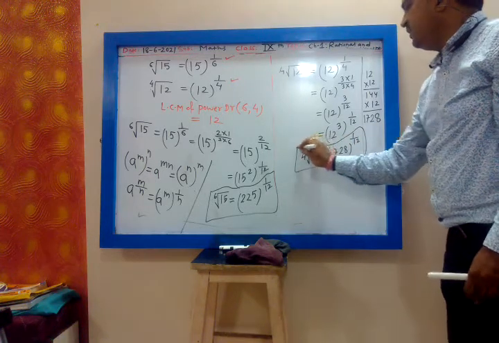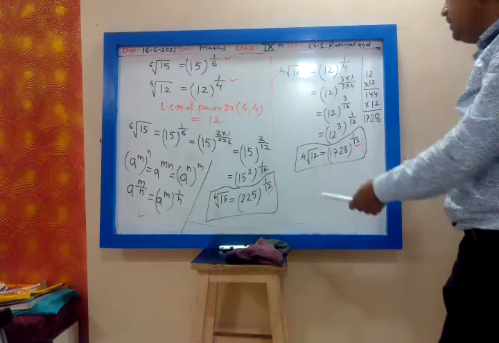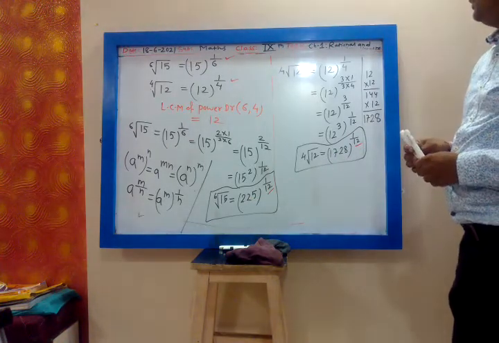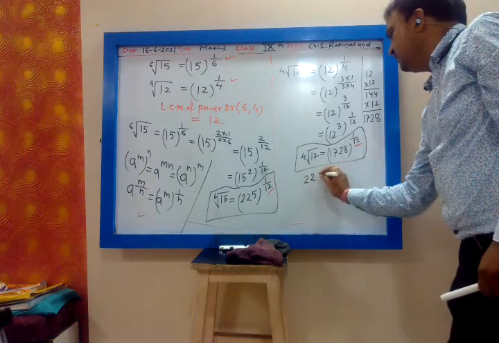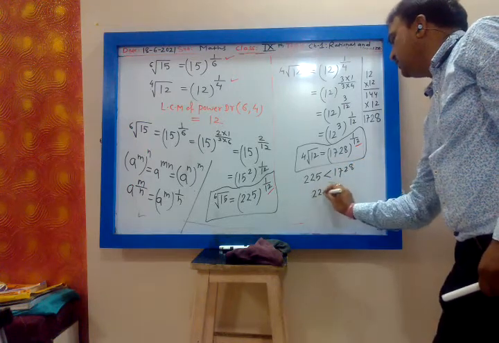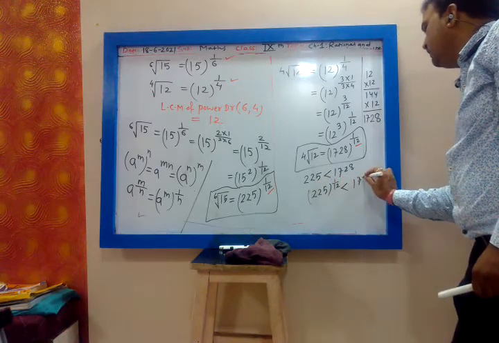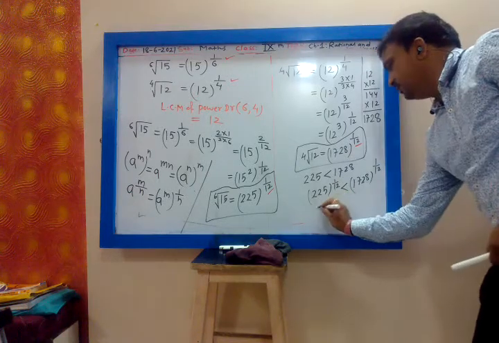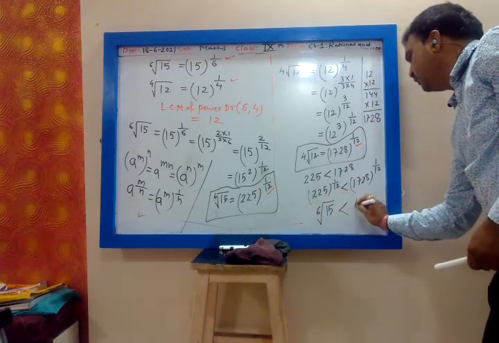Now see, the powers are equal. 1 upon 12, 1 upon 12. So you compare the numbers. Which number is bigger, 225 or 1728? 1728 is bigger. So 225 is less than 1728. So 225 raised to 1 by 12 is less than 1728 raised to 1 by 12. And this is my number, the 6th root of 15. So the 6th root of 15 is less than the 4th root of 12.